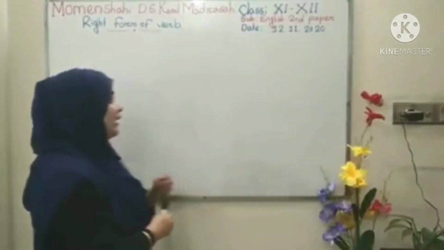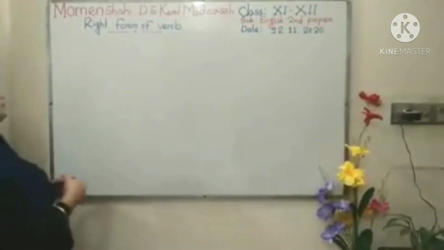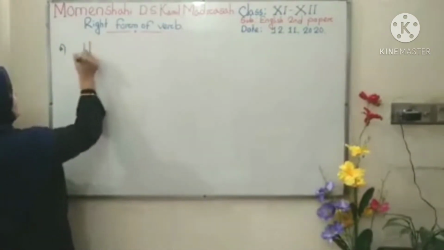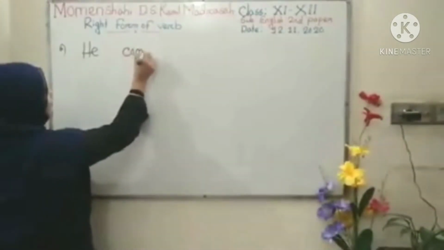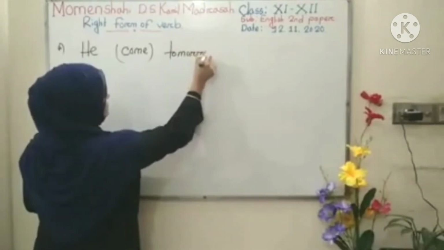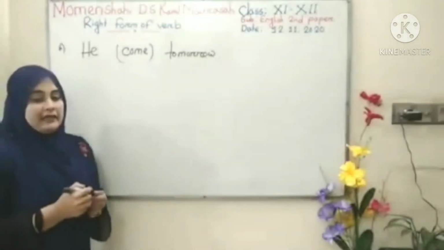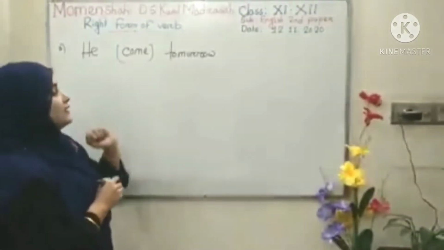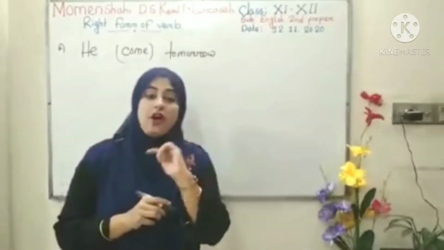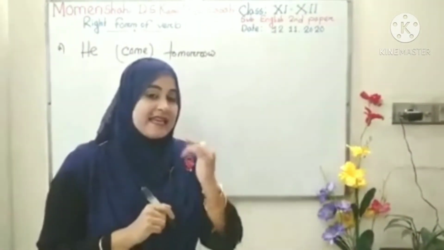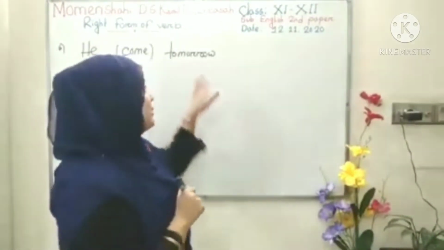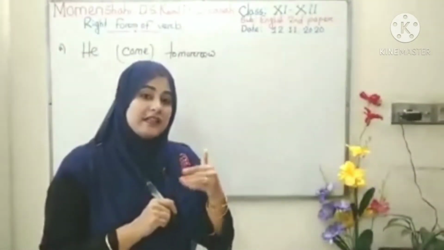Look at what I am writing on the board. For the first sentence I am writing: He come tomorrow. In this sentence, tomorrow is an indicating word of future. But if I relate it to present indefinite, because it is coming in future, that is present.